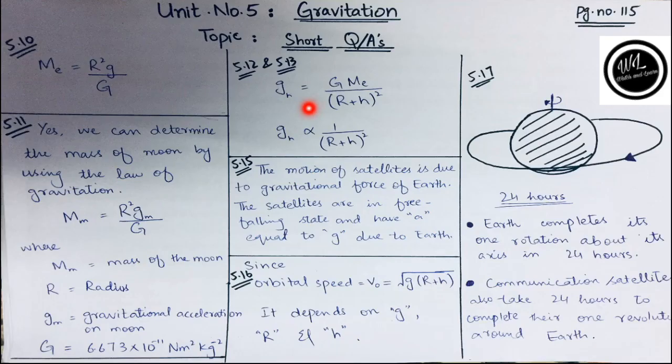The formula was g_h equals G M_E divided by (R plus h) square, and g_h, which is gravitational acceleration, is inversely related to the height. It means that if the height increases, then g decreases. So you can explain this formula, and you can say that if we increase the height, the value of g decreases.